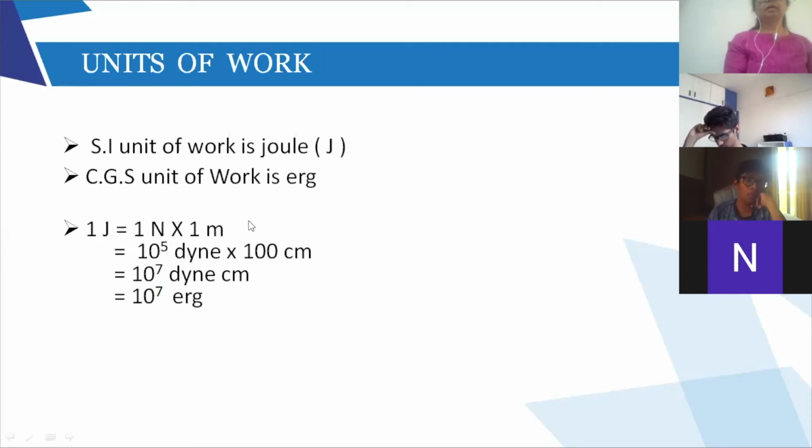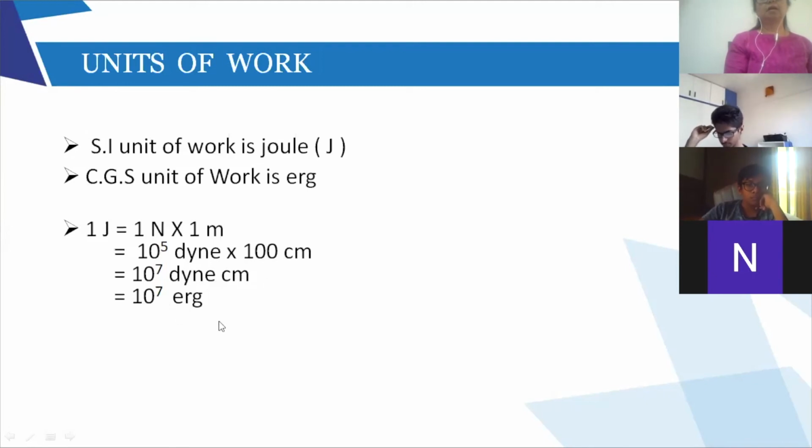Now you take the CGS units. 1 Newton is 10 raised to 5 dyne, and 1 meter is 100 centimeter, right? So when I multiply 10 raised to 5 into 10 raised to 2, it gives you dyne centimeter. Dyne is the smaller unit of force, and centimeter is the smaller unit of length, distance traveled.